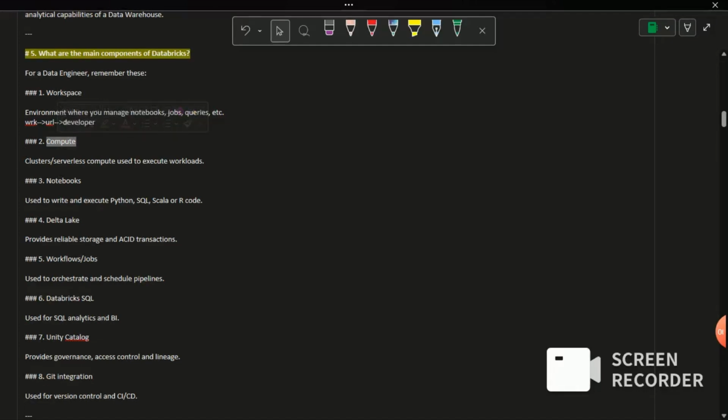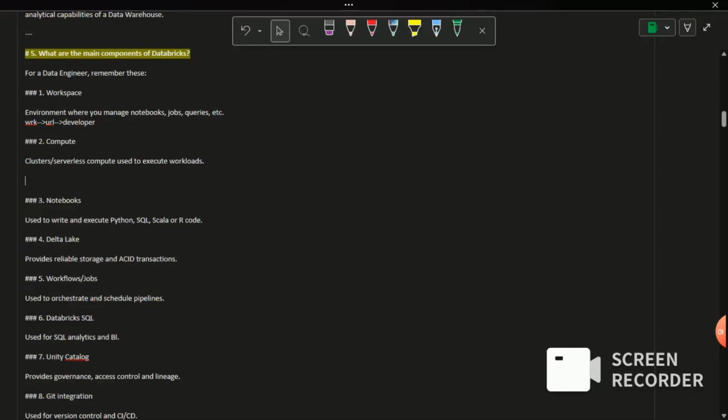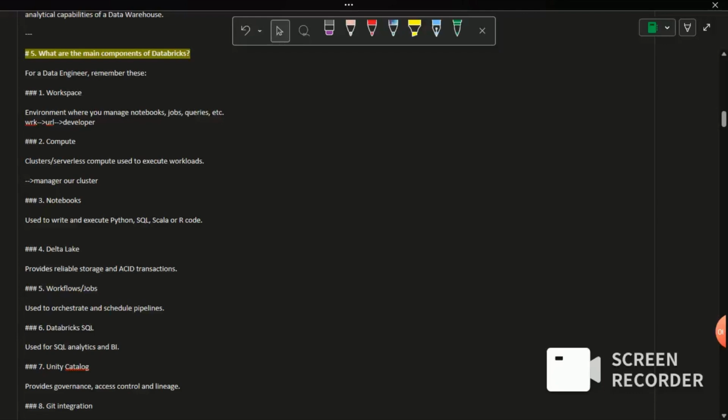Then compute. This compute component will be used to execute our workloads. Mainly it will be used to manage our clusters. As I told earlier, it works on a distributed computing environment, right? So for that, compute will allow us to automatically manage the cluster, where we can create a cluster and manage our clusters. Then notebooks. A notebook is the place where we will actually write our code and execute our code. So these are the things that Databricks currently supports. It will support PySpark as well.